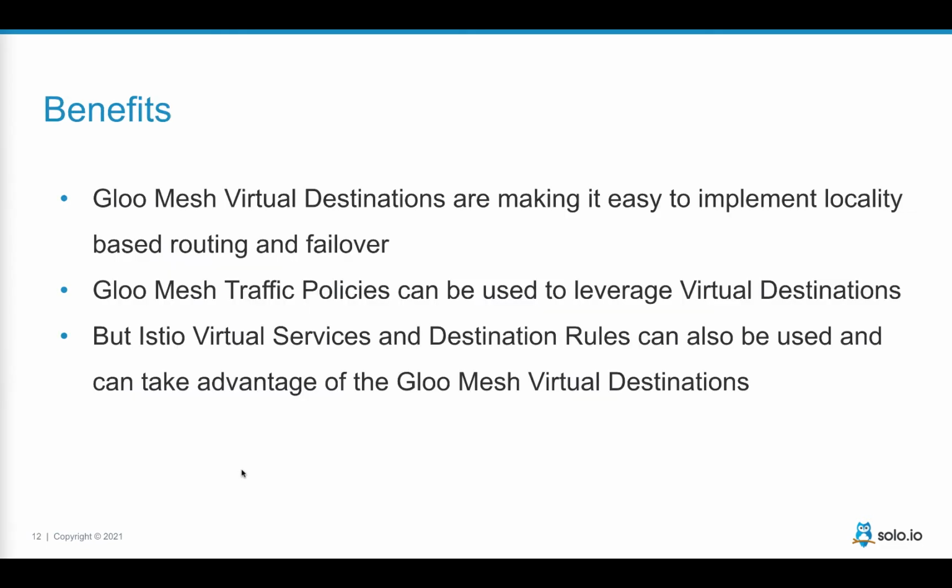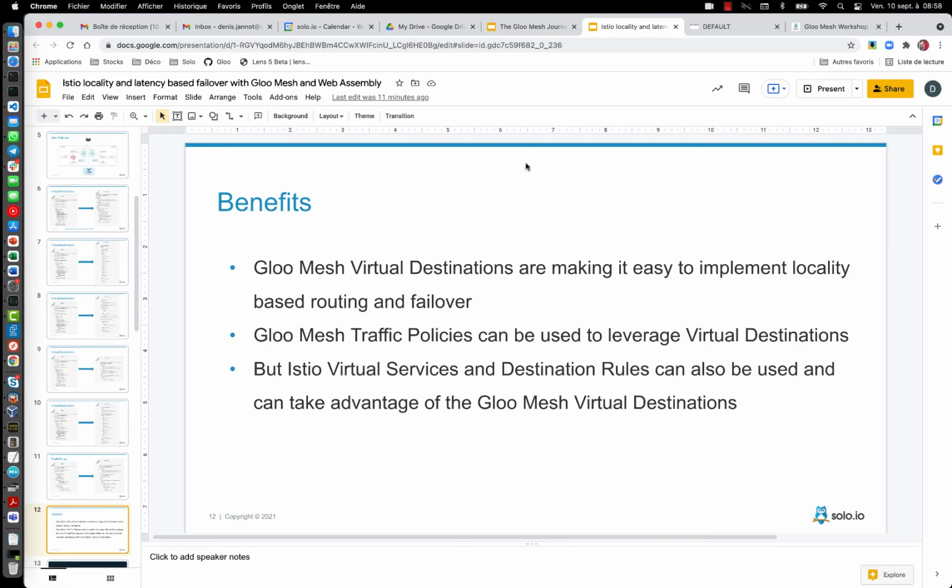As I said, very easy to implement. Even if generally you try to use these different Gloo Mesh objects because they are very easy to use, you can still, if you wish, create a traditional Istio virtual service and target this reviews.global hostname, and you would get the benefits of this virtual destination. So let's see that in practice.